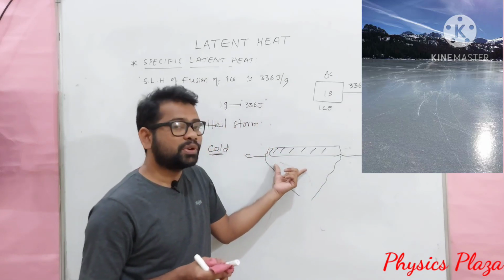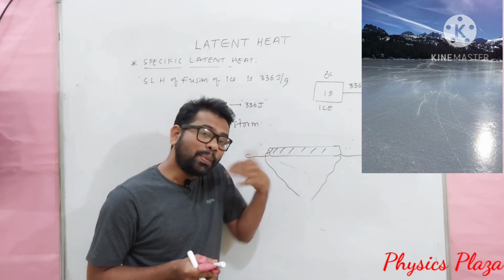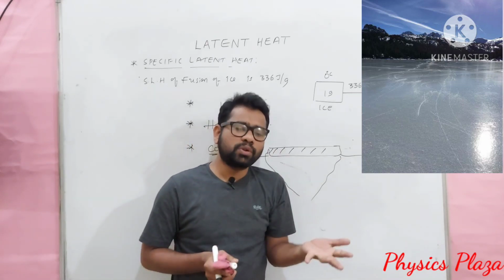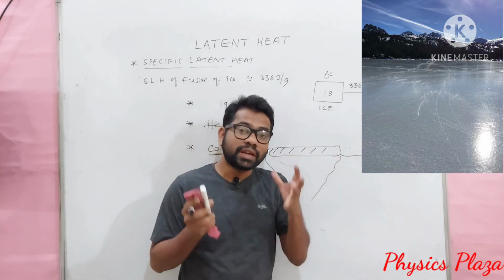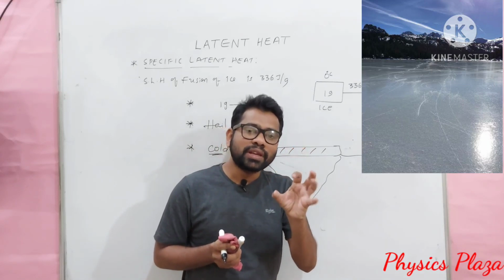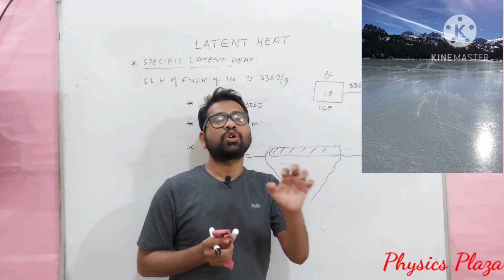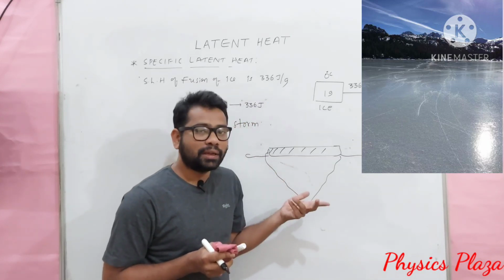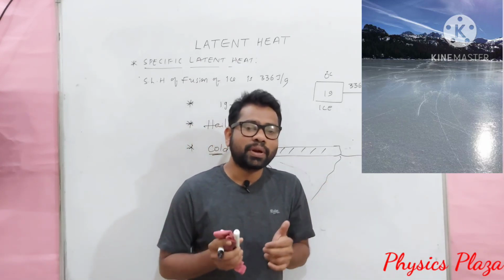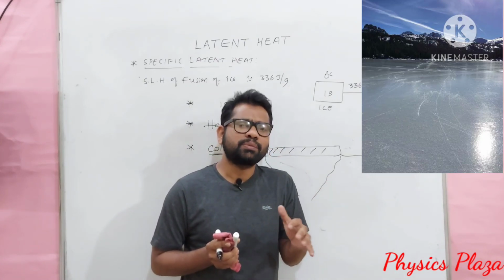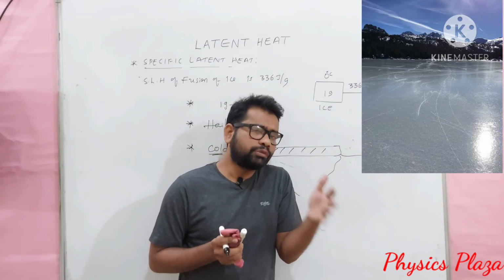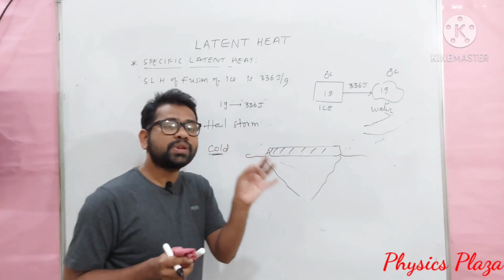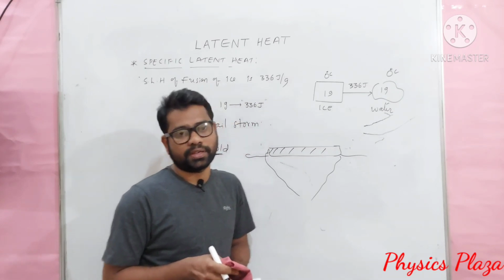So to convert into water, it has to absorb a huge amount of heat energy, and that is taken from the atmosphere. That is the reason the surrounding temperature will go very low, sometimes to 4 degrees, 3 degrees. It is just because of the high specific latent heat of fusion of ice.